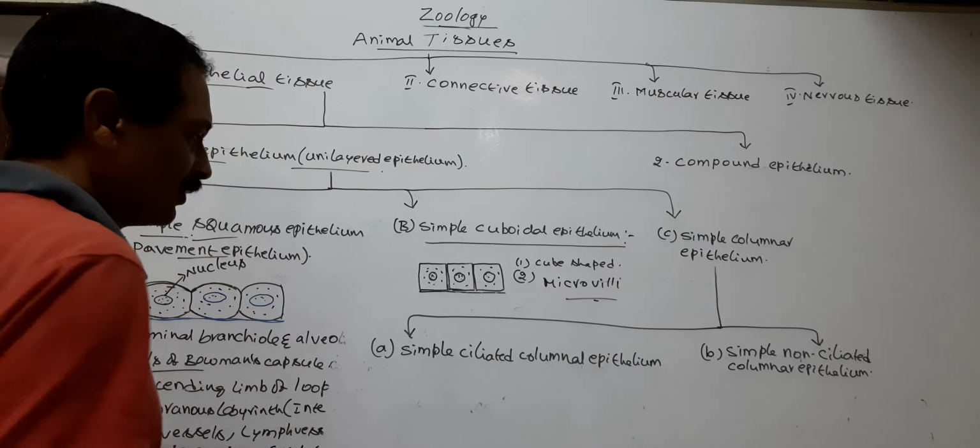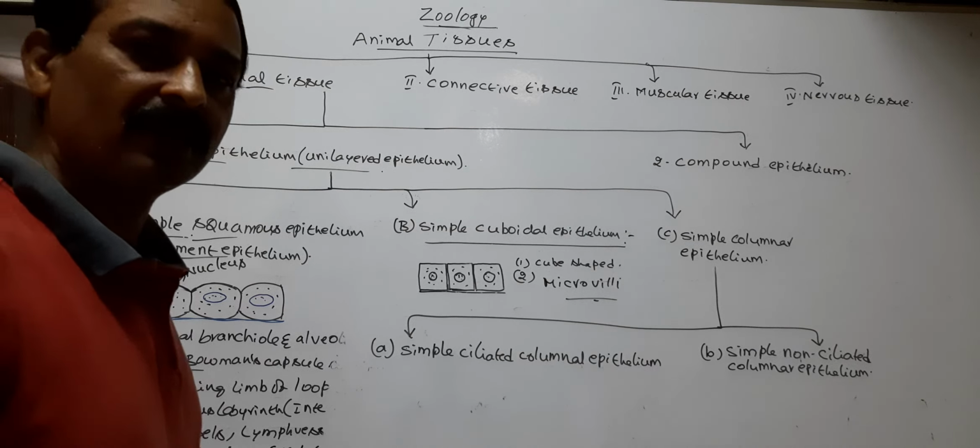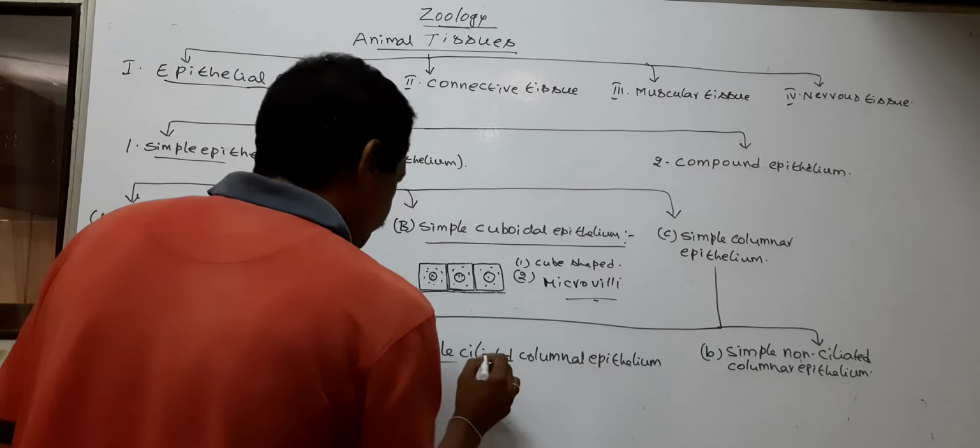First, we discuss the simple ciliated columnar epithelium.